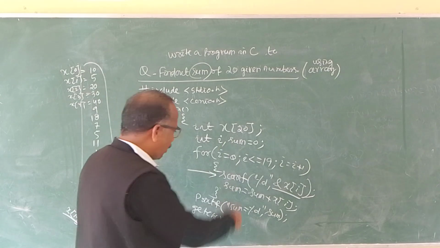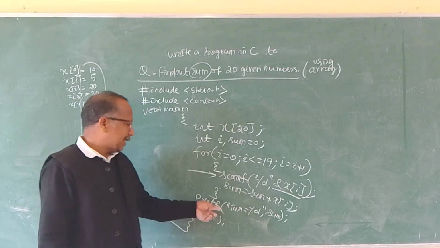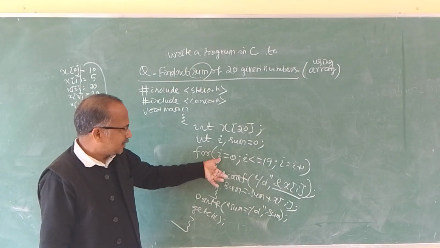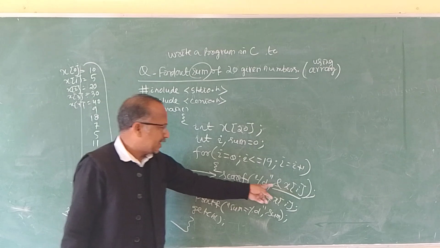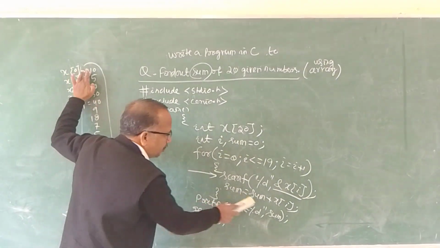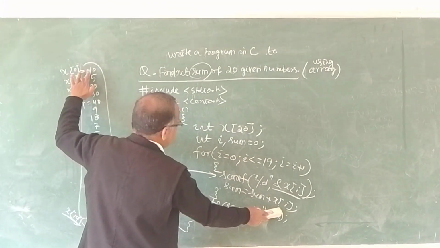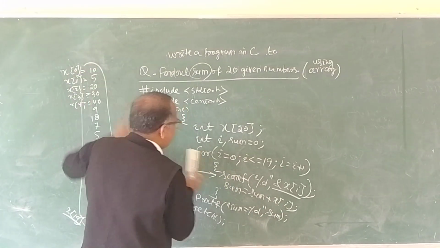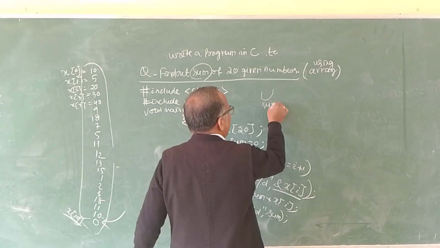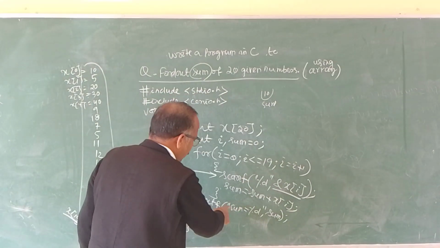Here the sum is printed, because whatever sum is there, you can execute the statement: for i is equal to 0, scanf percentage d, ampersand xi. xi means the first value, 10. Then sum is equal to sum plus xi. Sum is initialized to 0, so 0 plus the first value 10 is stored in sum in the memory location. It will be 10.